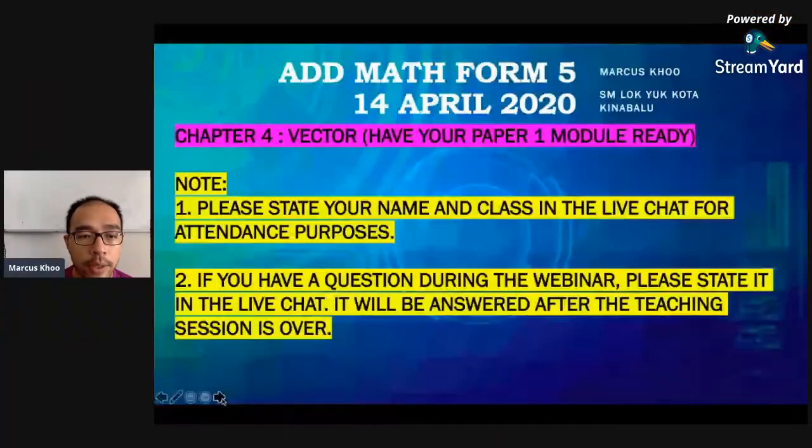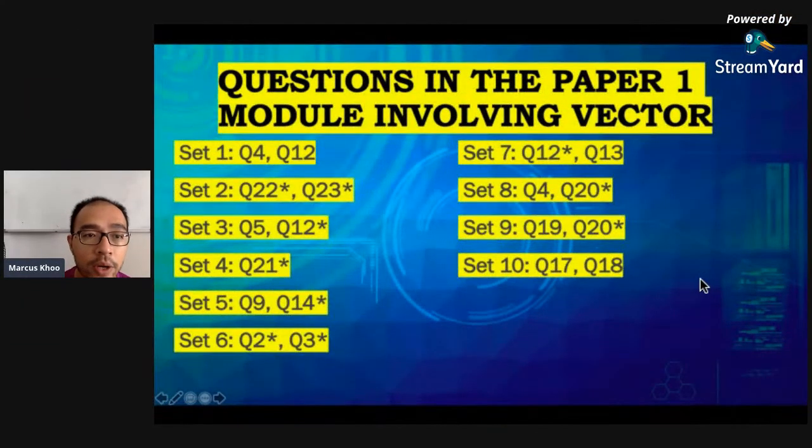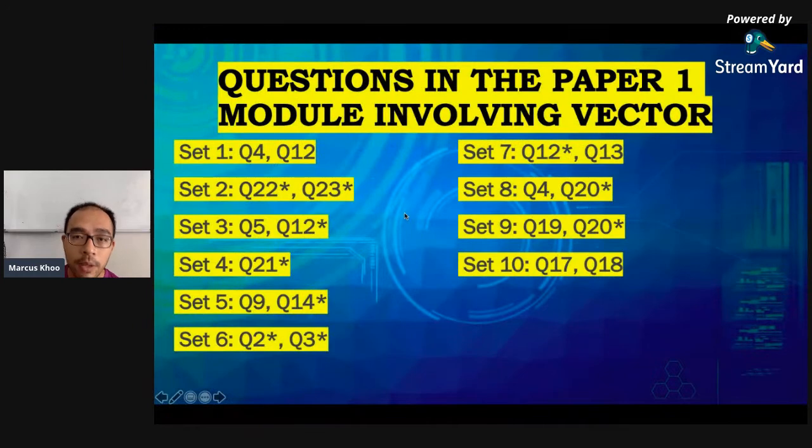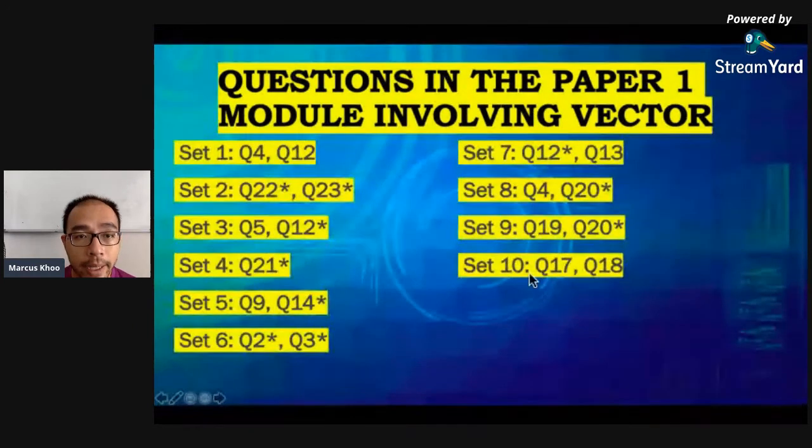Okay, so we're going to start with this one. So please get ready your paper one modules. First of all, I want you to take a look at the questions that are involved. In your module, there are altogether almost 2 questions per set. And this tells us a very important thing. When we go into SPM, when it's time to answer the SPM questions, we should expect about 2 questions involving vectors.